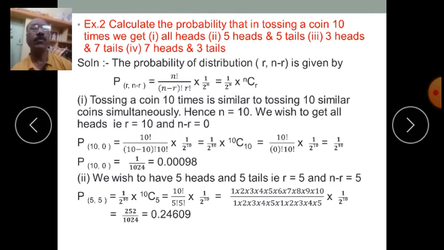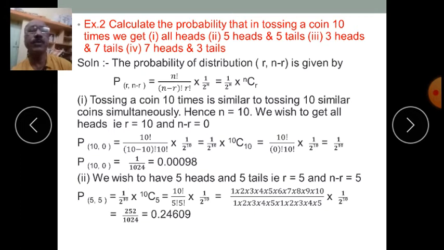Now let us go for a second example. Calculate the probability that in tossing a coin 10 times we get number 1 all heads, number 2 5 heads and 5 tails, number 3 3 heads and 7 tails, and number 4 7 heads and 3 tails, isn't it? There are various distributions given.